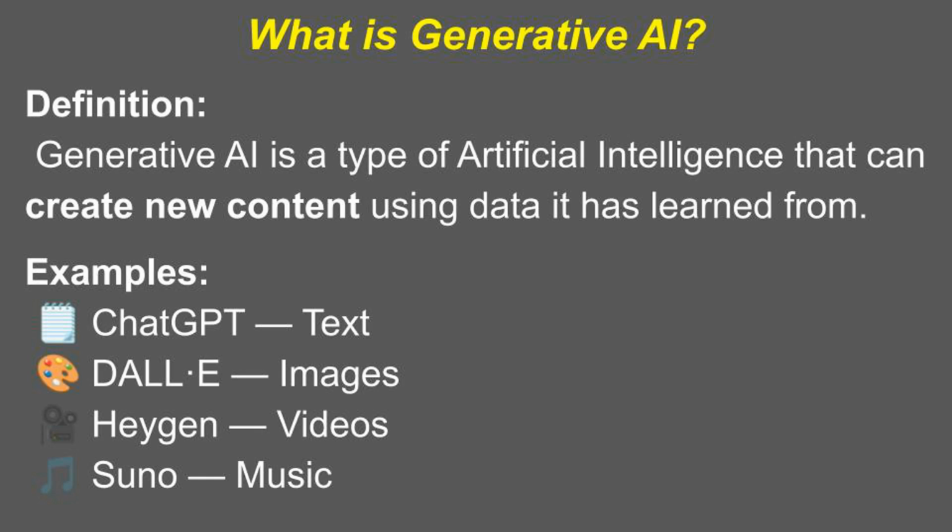Generative AI learns from existing data, books, images, and audio. Then it produces something entirely new. For example, when you ask ChatGPT to write a poem, it doesn't copy one. It uses patterns from millions of poems to generate an original one. It's like an artist who studies many paintings and then paints something completely new in that style.